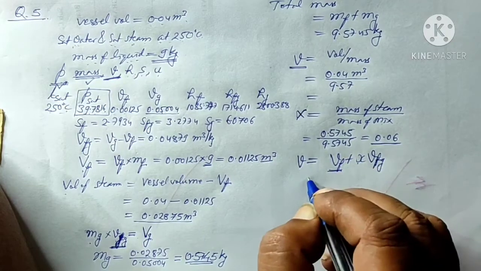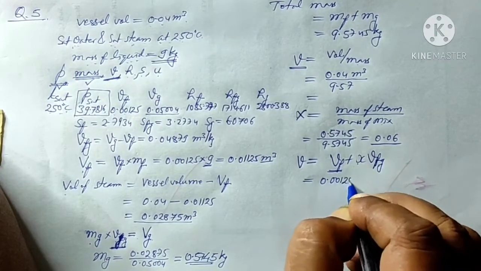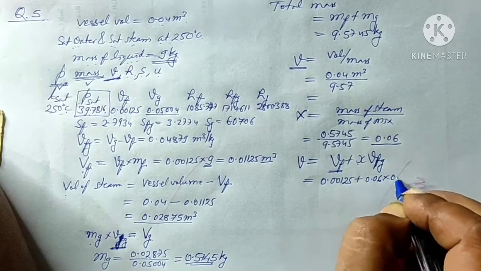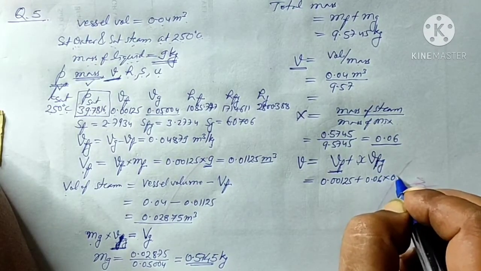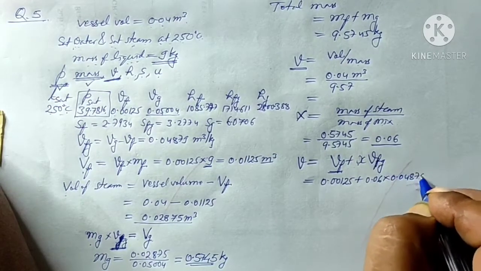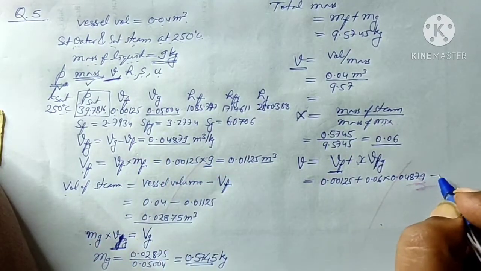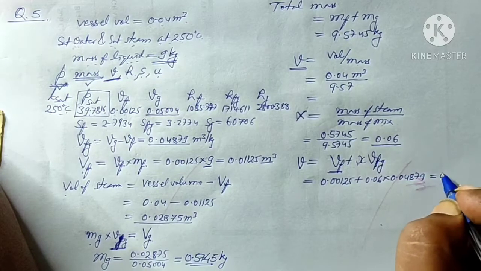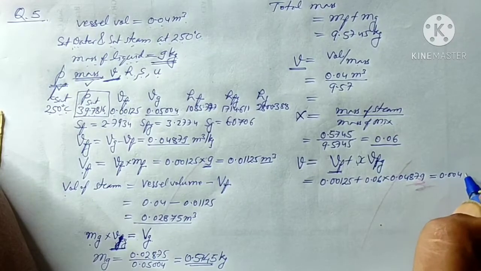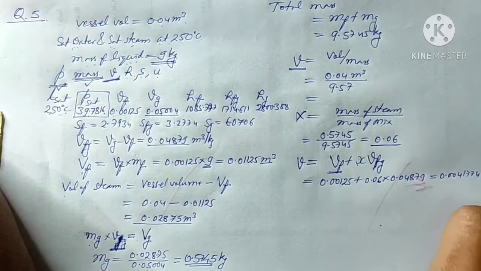We will substitute the values. Vf is equal to 0.00125 plus 0.06 multiplied by 0.04879. So this gives me the specific volume in the vessel as 0.004177 meter cube per kg.